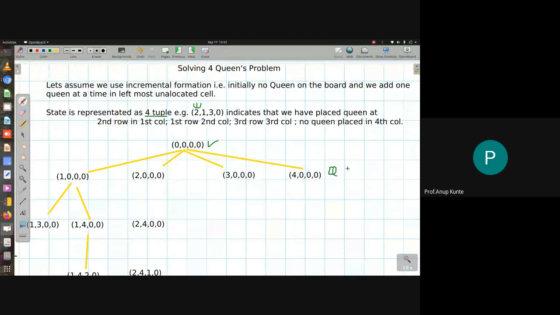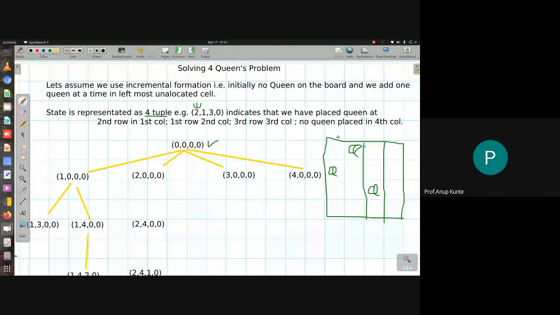In general, it would look like this: 2 1 3 4, whereas this is my chessboard. So this is the 2 1 3 4 state. On the chessboard in 2 dimensions it would look like this, but in a program or in the algorithm space I will show it like this. So this is my algorithmic definition of state 2 1 3 4, and this is the actual physical description of the state. So this is just a description.